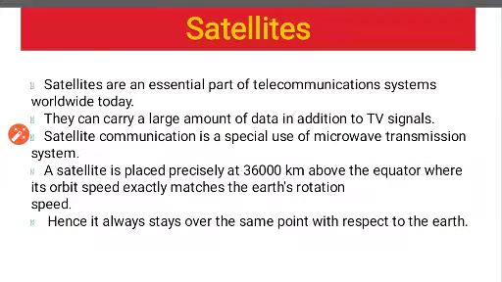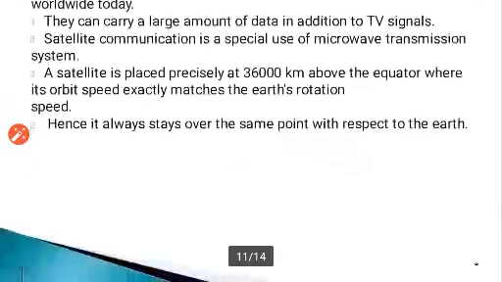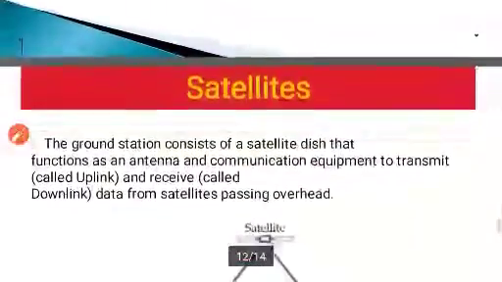Satellite communication is a special use of the microwave transmission system, and the satellite is placed precisely 36,000 km above the equator, where its orbit speed exactly matches the Earth's rotation. So along with the Earth's rotation, this orbit also matches. Hence, it always stays over the same point with respect to the Earth. As the Earth is moving, it is also moving.